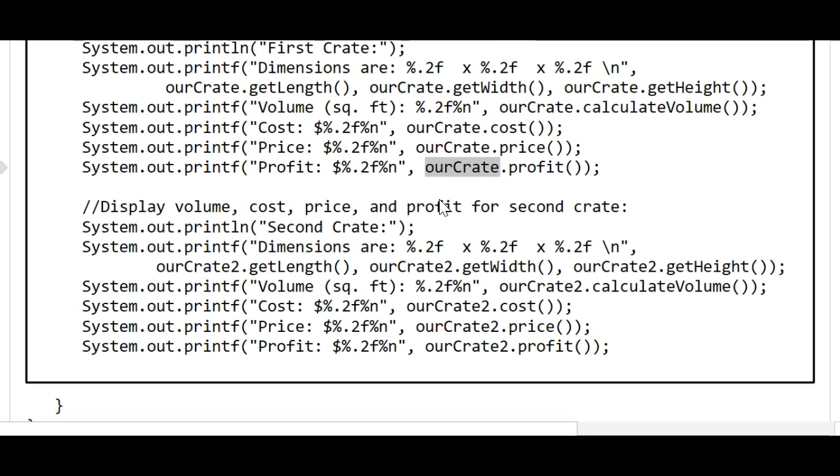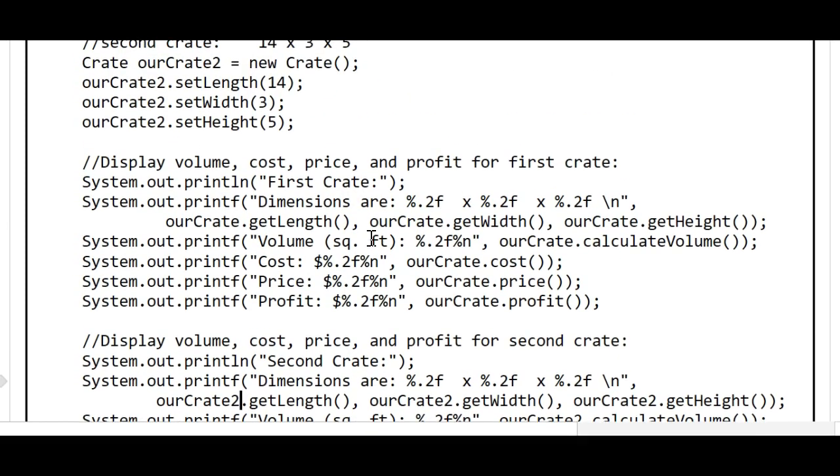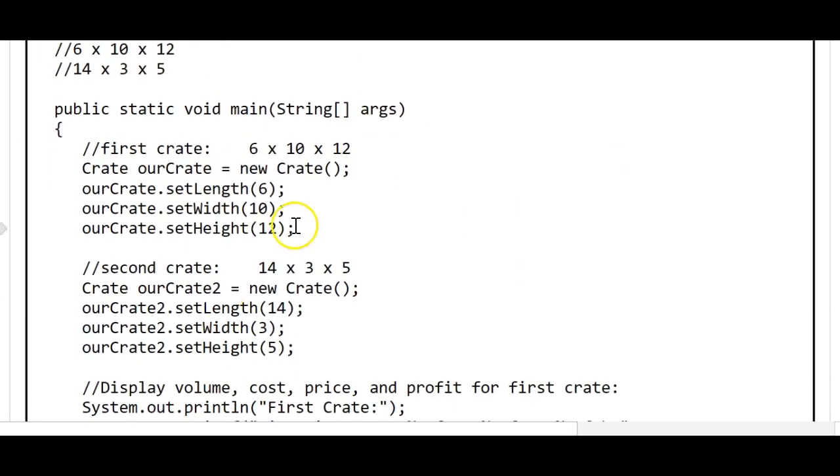Then let's do the same thing, but for the second crate. Let's call the instance methods for the crate class on rcrate2. That was the second crate we created, and we can see the pattern's the exact same here. So I won't step through it in that same level of detail, but if you just want to take a look at the method calls here, we can see the same methods are being called, but they're being called on rcrate2. So we're going to call these instance methods on rcrate2, which, if you remember from earlier, we had set the length, width, and height to something a little different from rcrate.